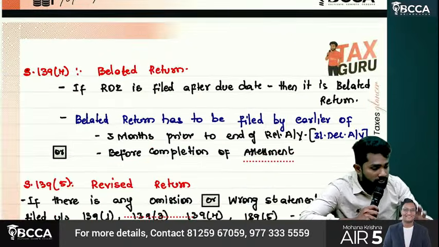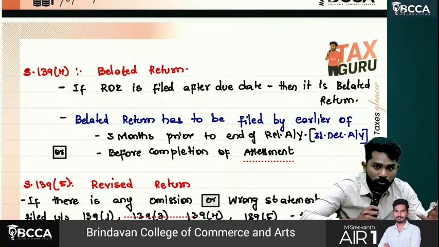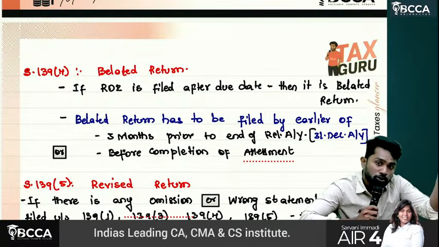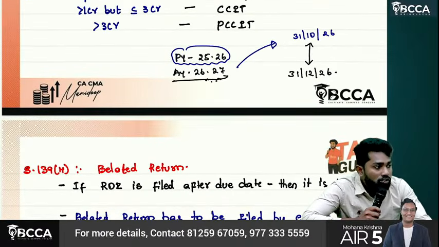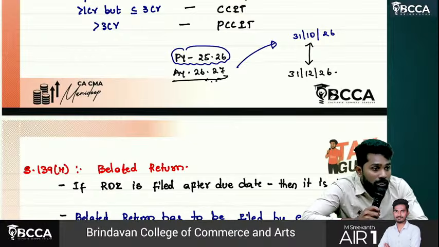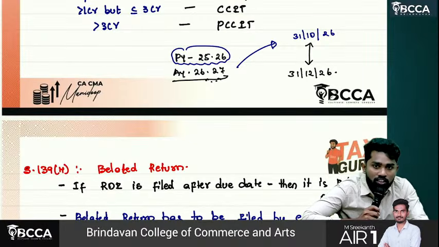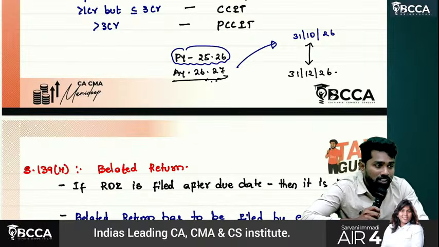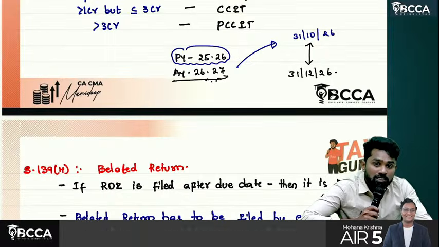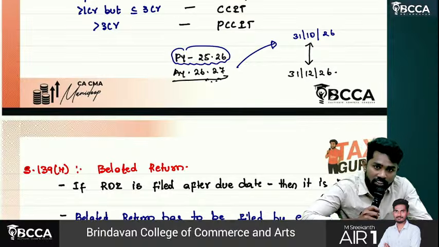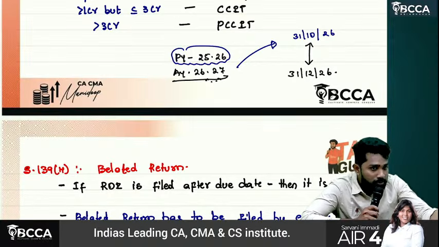So whatever provision we are discussing is final only. Don't get confused if you see some post later. So what is the point, sir? You have to file the belated return by when? 3 months prior to completion of the relevant assessment year. For us, the relevant assessment year is 26-27. Then by when it has to be filed? 31st December 2026. This is the maximum date.